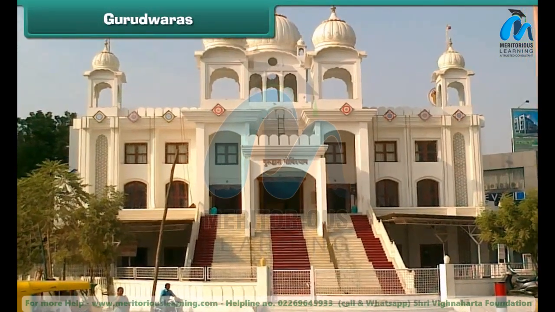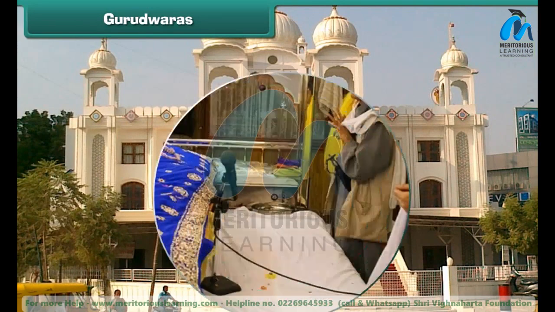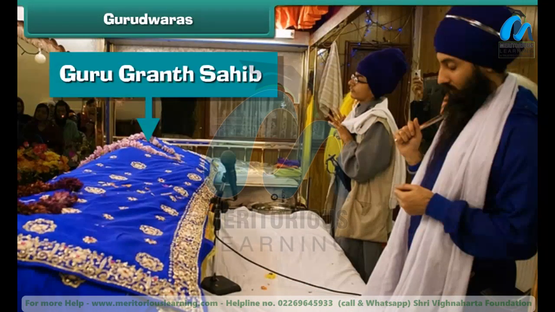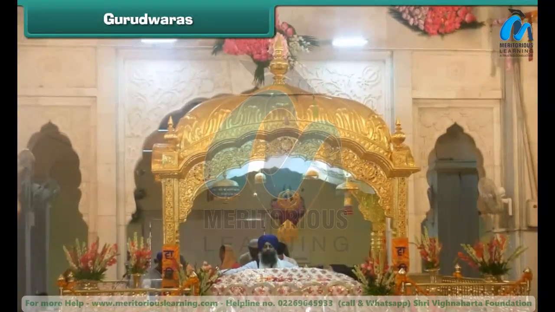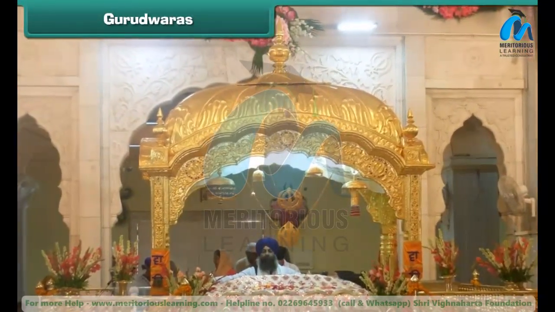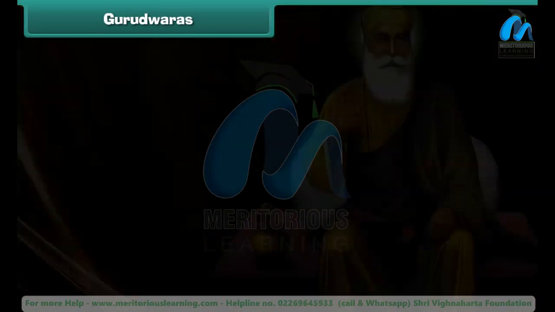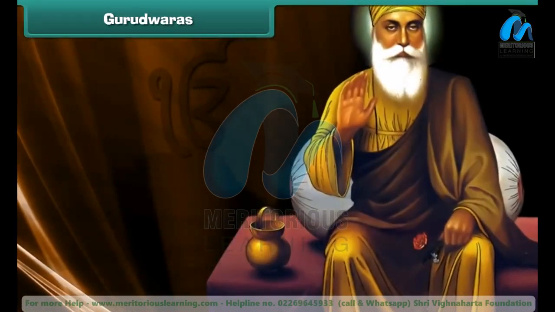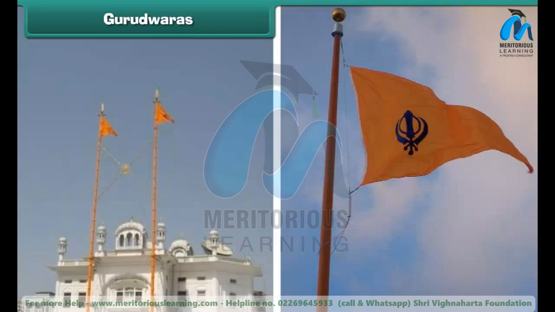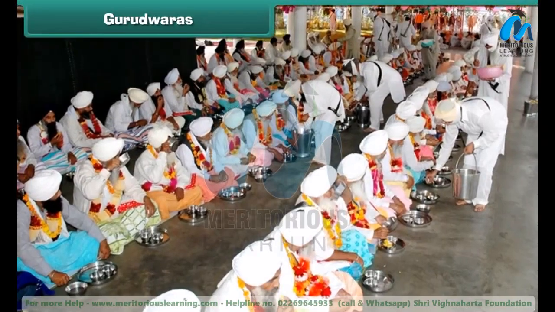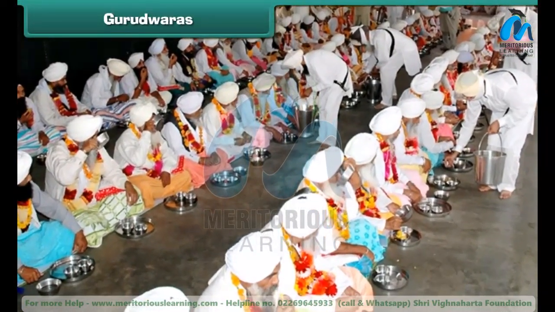Gurudwaras. Gurudwara is the place of worship for Sikhs. Guru Granth Sahib is the holy book. Sunday is a special prayer day. On this day, Sikhs visit Gurudwaras and worship the Guru Granth Sahib. Sikhs pray to Guru Nanak, their first Guru, and 9 other Gurus. Sikhs do not worship idols. Gurudwaras are identified by Nishan Sahib. Gurudwaras hold langars to feed the poor and the hungry.